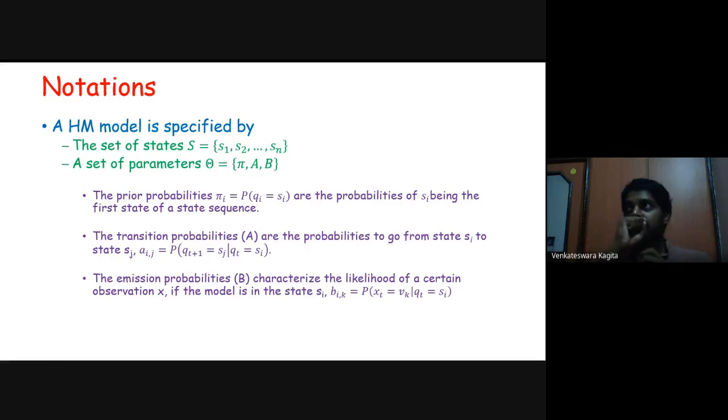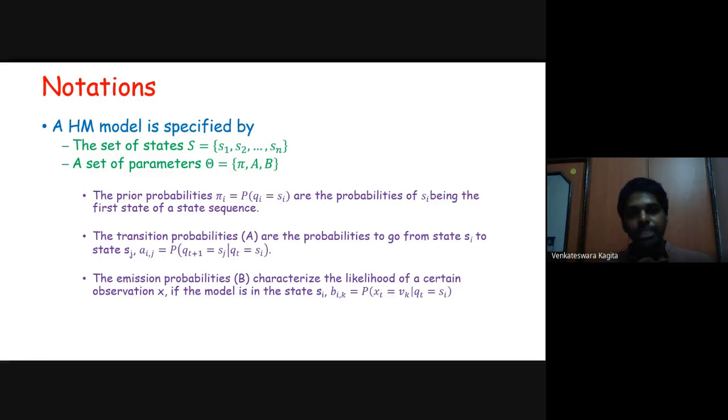So we have prior probabilities, that is the probability that Q1 equals Si. What we have seen is the probability that the first day is sunny. That is the prior probability that we indicate with pi i. So the probability that the first day's weather is Si is indicated with pi i. So these are the prior probabilities: the probability of Si being the first state of a state sequence.